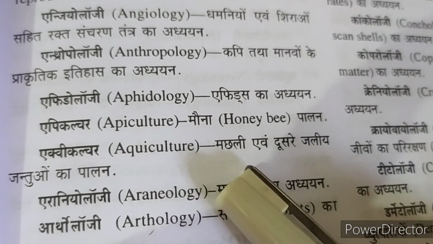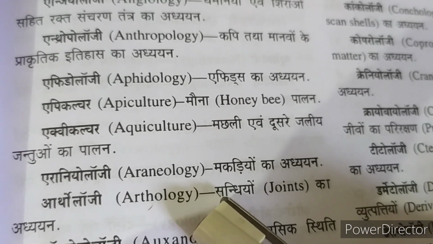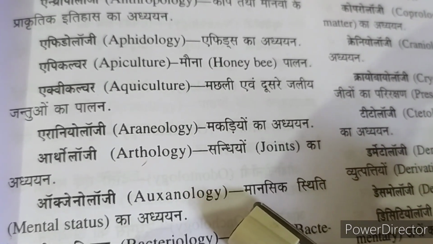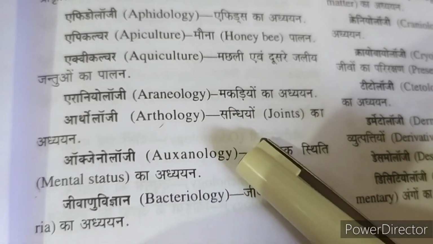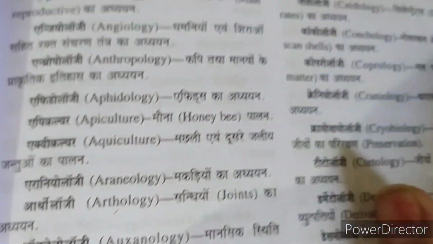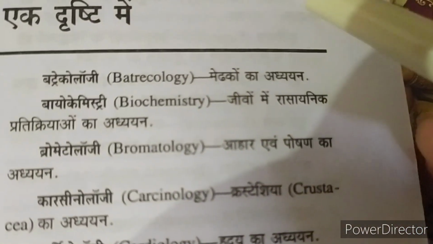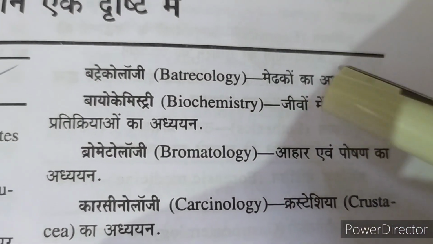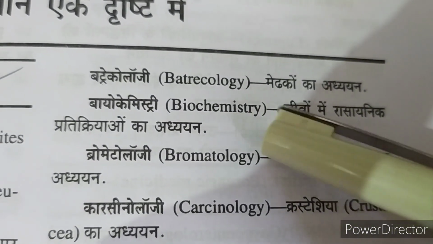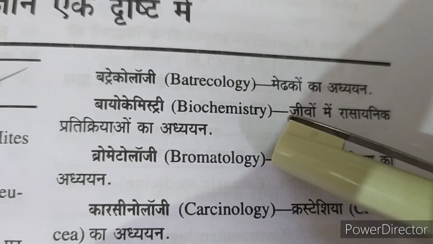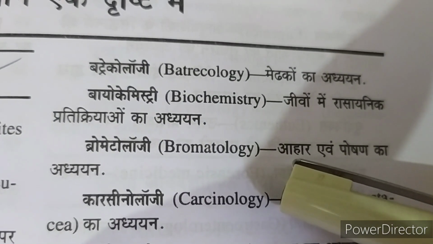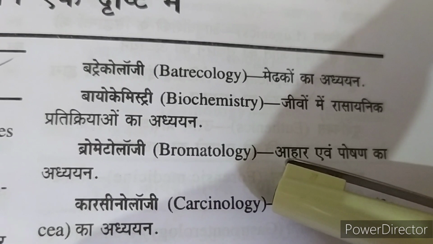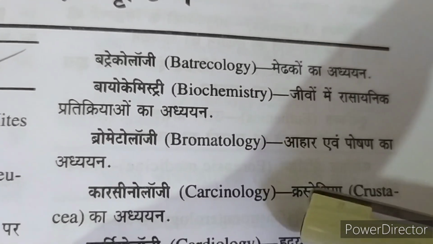Araneology, in which we study about spiders. Arthrology, in which we study about joints. Oxenology, in which we study about the mental status. Bacteriology, in which we study about bacteria. Batrachology, in which we study about the frogs. Biochemistry, in which we study about the involvement of chemical reactions in living systems. Bromatology, in which we study about food and the nutrition it provides to us.